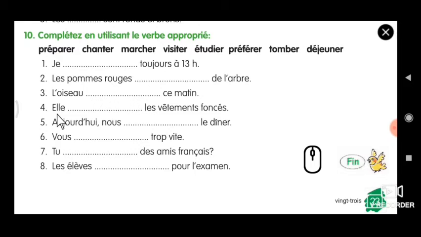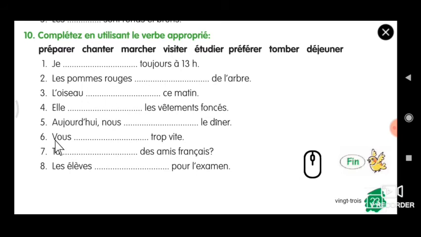Fourth one. Elle dash les vêtements foncés. Foncé means the dark colored dress. Okay. So what do they, they cannot prepare, they cannot walk or visit or study, they prefer. Okay, so take out the er and just add a e. Elles préfèrent les vêtements foncés. So remaining one I will do, remaining three you do on your own.